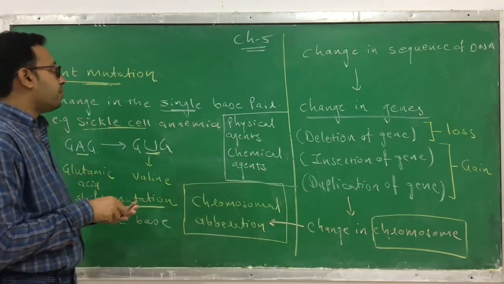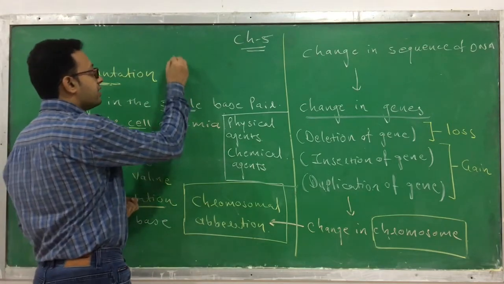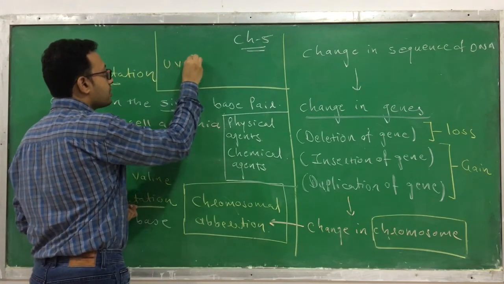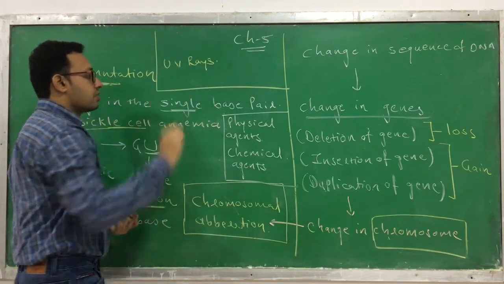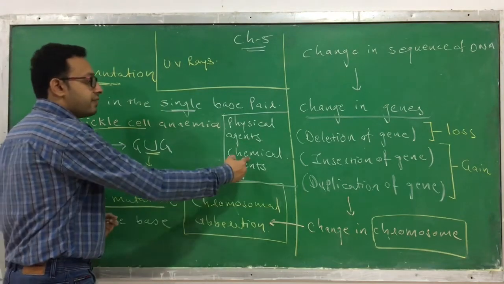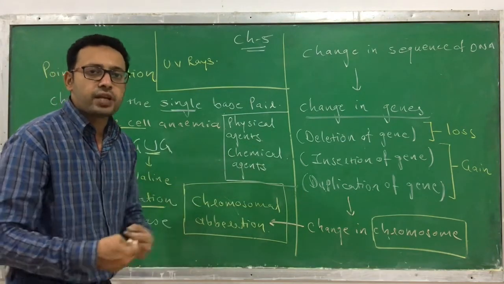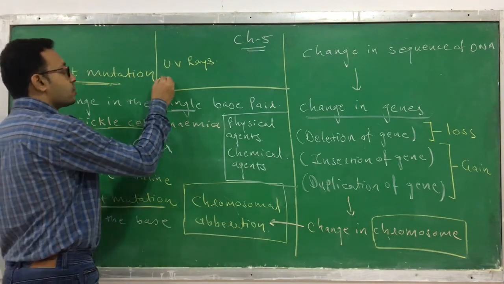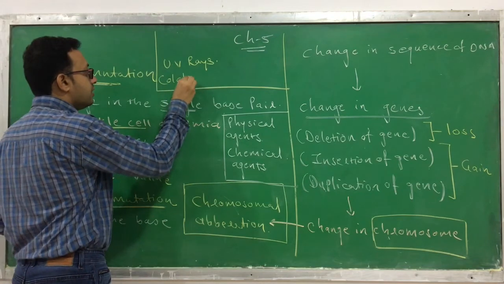I will give you an example of a physical agent. The example of a physical agent is UV rays, UV radiations, that can cause a mutation. Second, I will give you examples of chemicals. There are a few chemicals that can also cause a mutation and even may cause cancers. So which are they? They are colchicine.